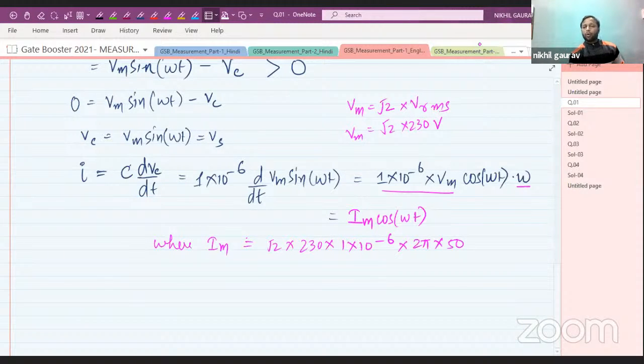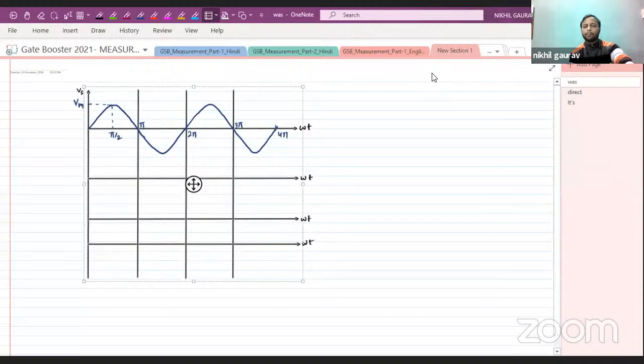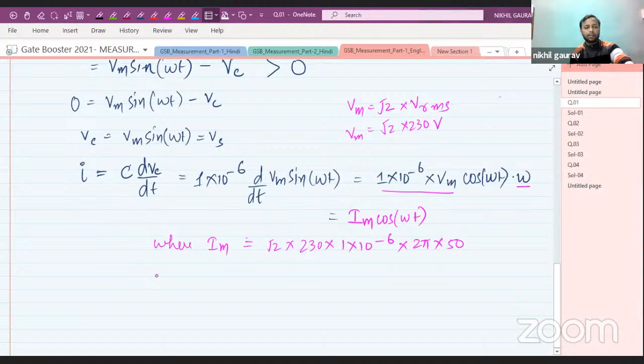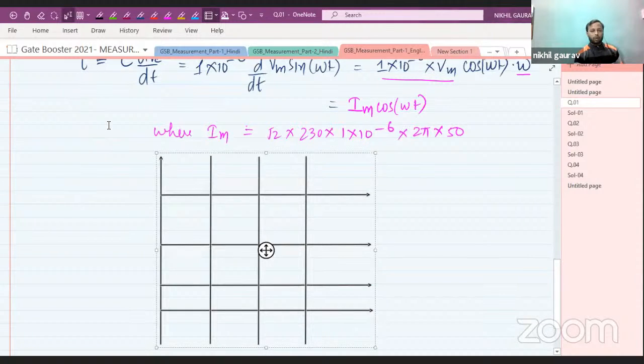Now what we need to do is draw the waveform for better clarity and understanding of the circuit. So let me copy this. Vs means supply voltage with respect to omega t.